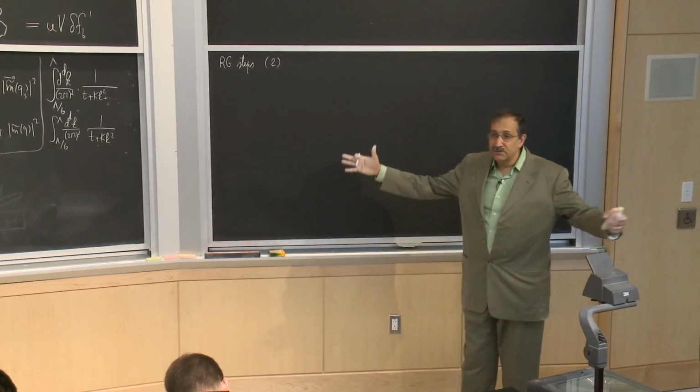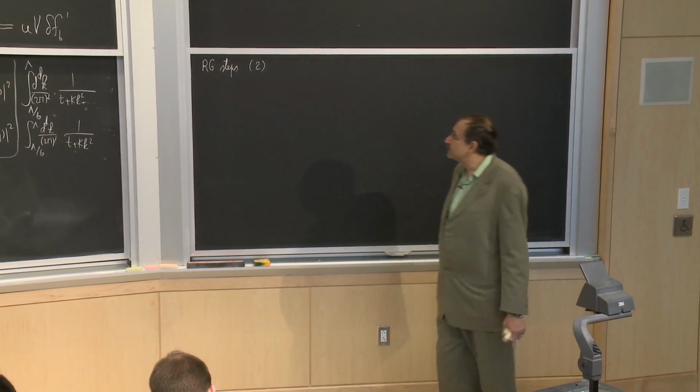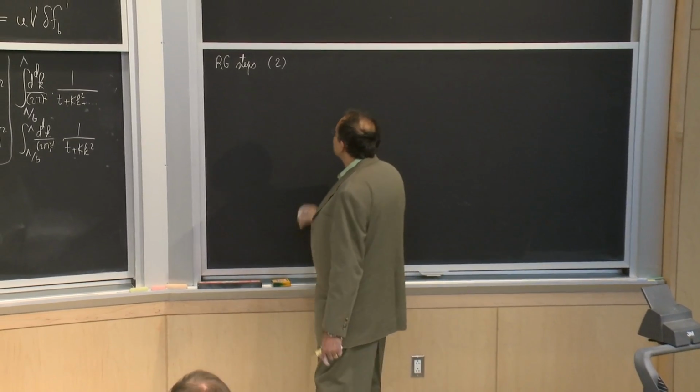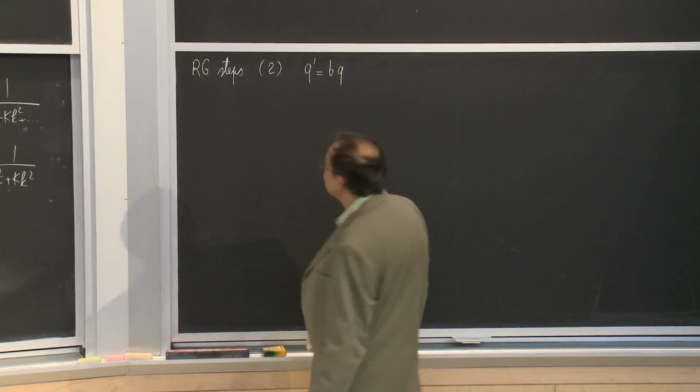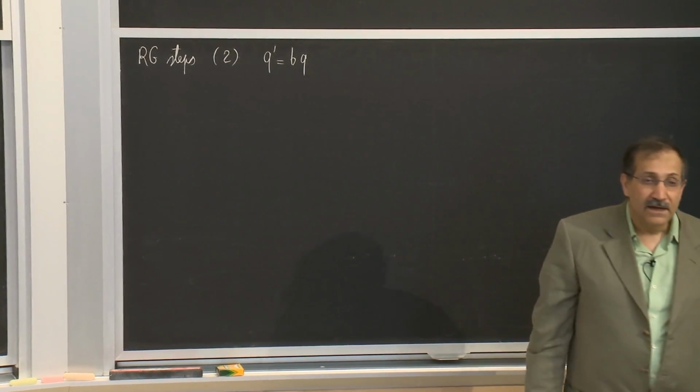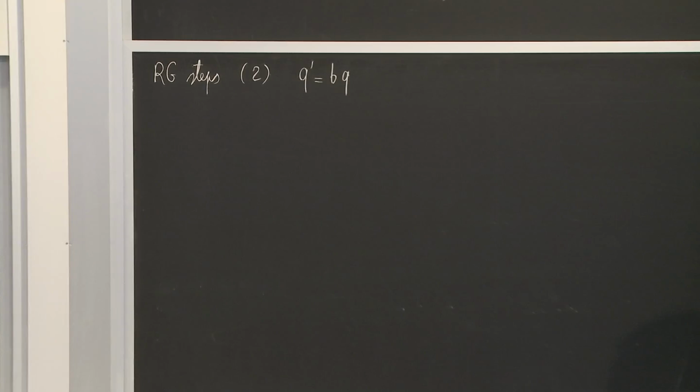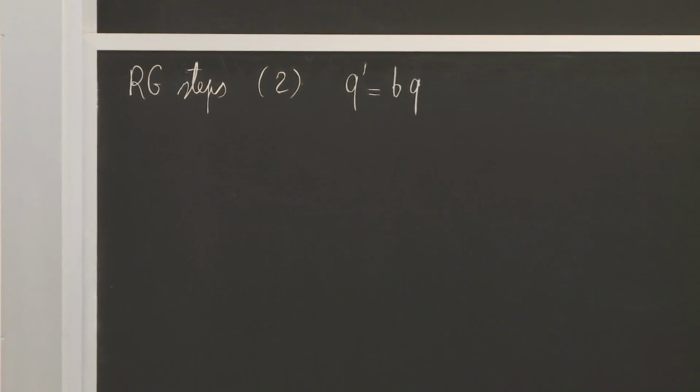Step 2 was to shrink all of the lengths in real space, which amounts to q prime being b times q. And that will restore the upper cutoff of the q integration to be lambda.